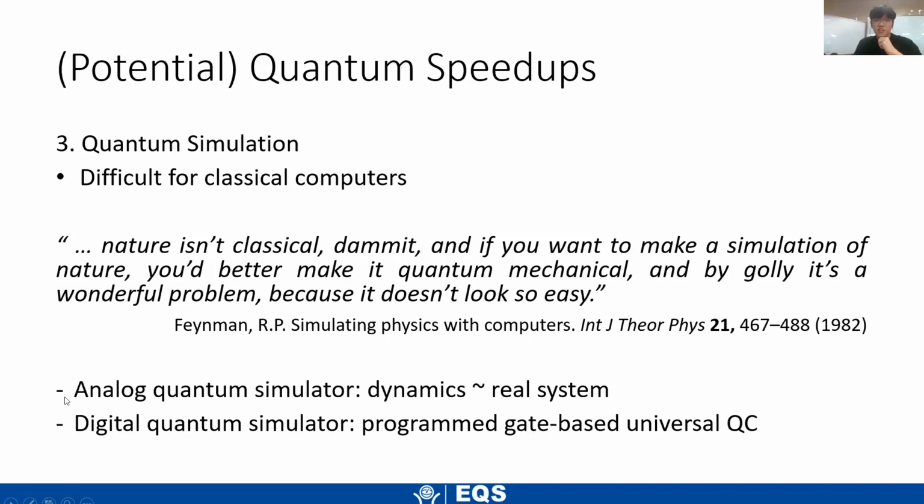And I think that quantum computers for simulation are divided into two. There's the analog quantum simulator, which is a simpler system that we can control easily, that has dynamics similar to the real system. And then there's a digital quantum simulator, which is a universal quantum computer where we can program the gates so that the result is some quantum simulation.